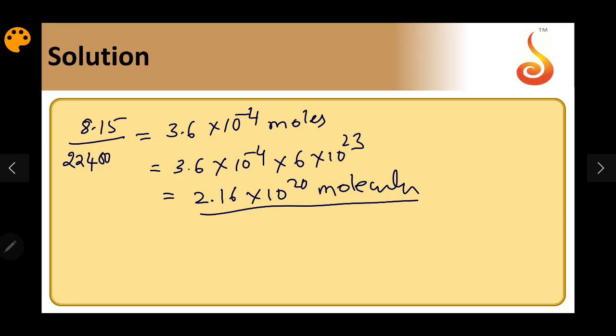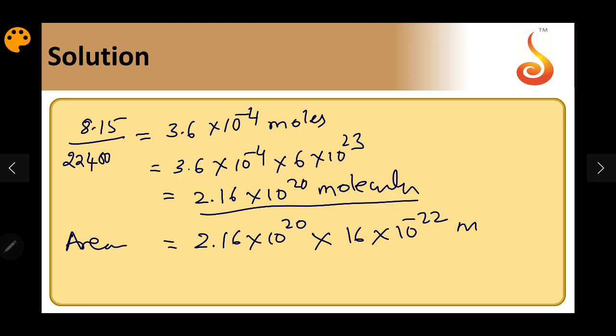Now, each molecule has an area of 16 × 10^-22. So, total area covered will be equal to 2.16 × 10^20 molecules, each of them occupying 16 × 10^-22 meter square.